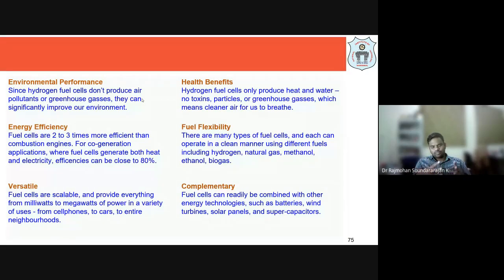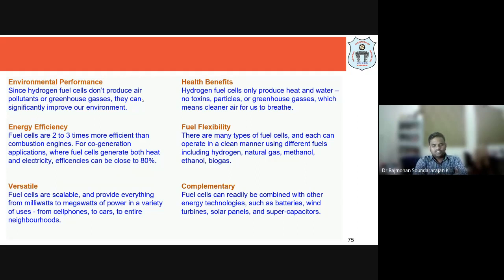In those places, when you use a fuel cell for power generation, whatever heat is generated can be used to boil water for your geysers. You can heat the water, make hot water for bathing, or keep your room warm using the heat. That way the overall efficiency is always higher, and it can be as close as 80%.